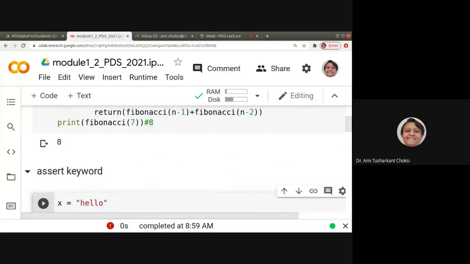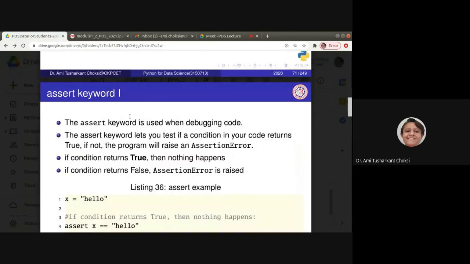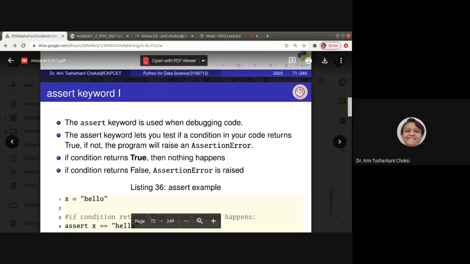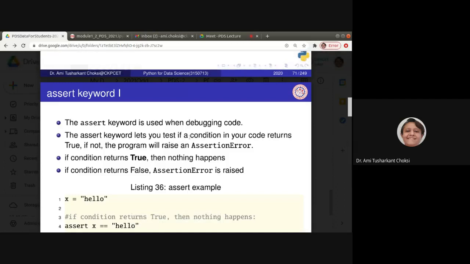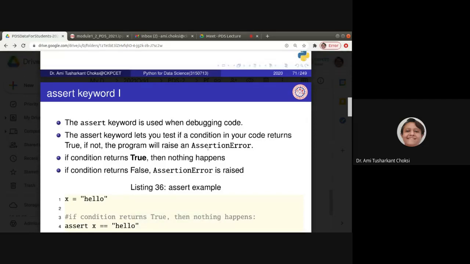we want to know about the assert keyword. What is that? The assert keyword is used when debugging code. The assert keyword lets you test if a condition in your code returns true. If not, the program will raise an assertion error. What we want to say is assert is a keyword that is useful when we want to debug the code.